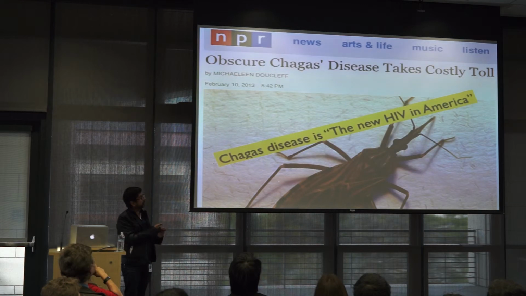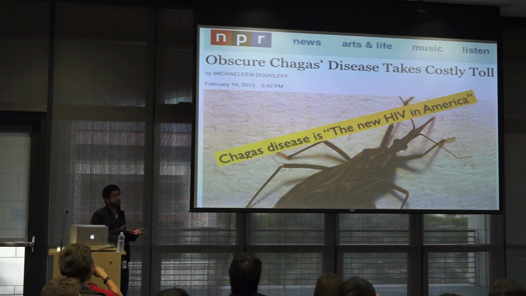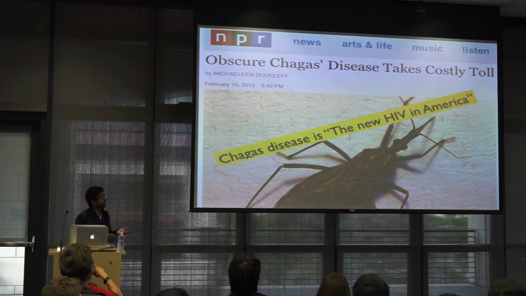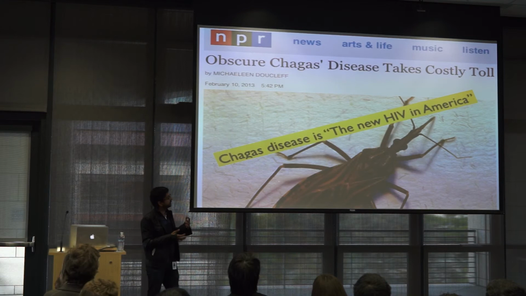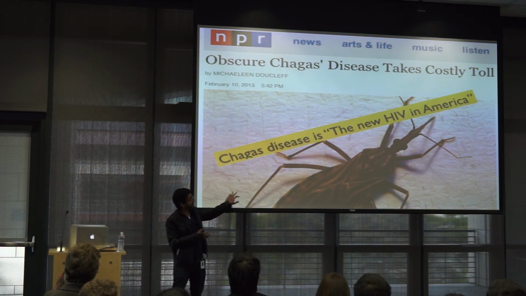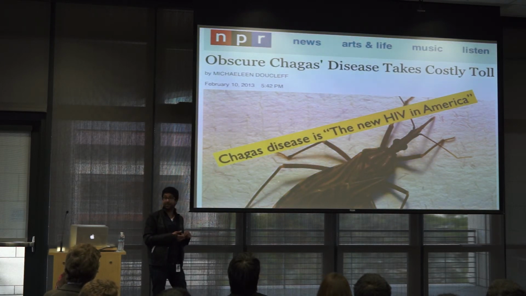So one of the areas that we've gone after in the past is Chagas disease, which I think many of you probably have never heard of, but it's a top 5 killer in Latin America. And actually, NPR had this scary title saying that Chagas disease is the new HIV in America. The reason why is that the way you get Chagas disease is this insect comes and it sort of kisses you, lays its larvae in you.